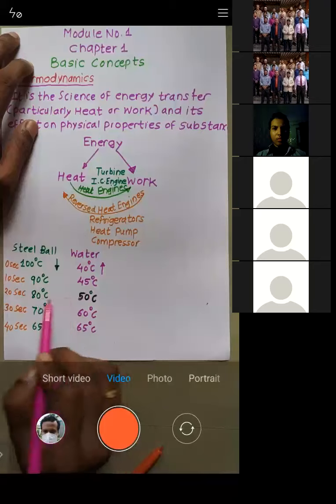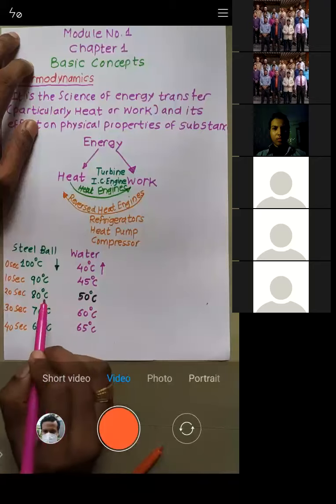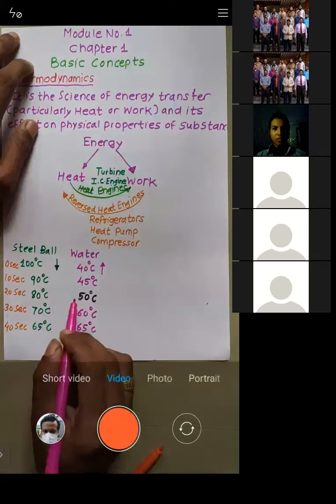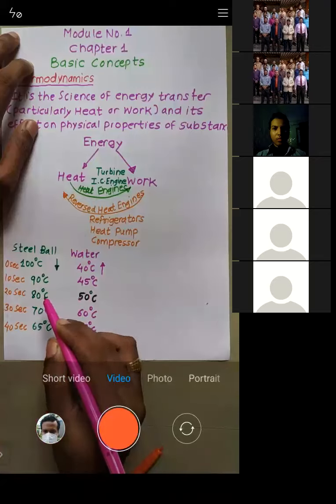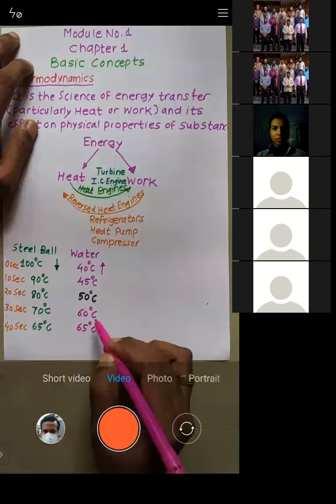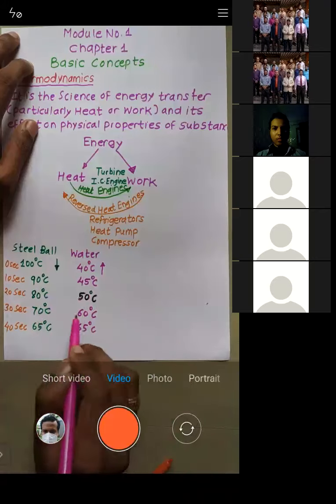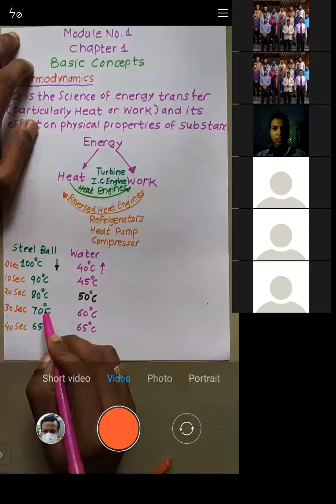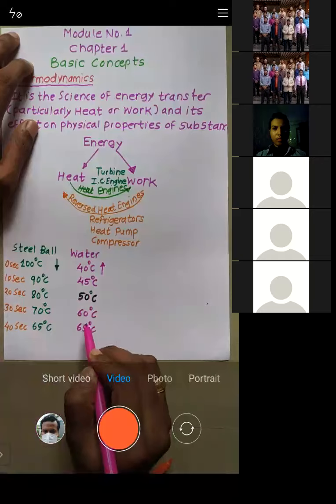Now still there is a temperature difference. What is that? 80 minus 50. That is 30 degrees Celsius is the temperature difference. So what will happen? The heat will flow again. So this got dropped down to 70. This got increased to 60. Now still there is a temperature difference. That is 70 minus 60. So what happens? Again, this will drop down to 65 and this got increased to 65.